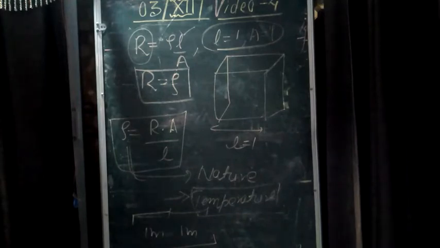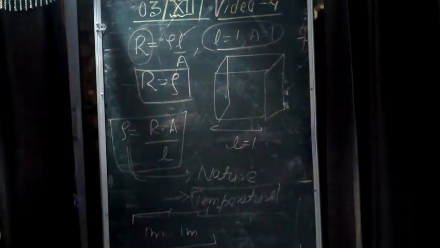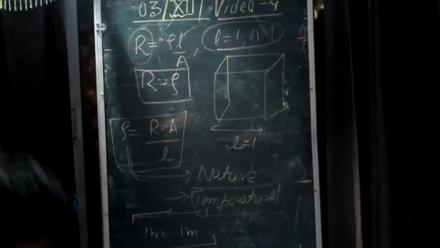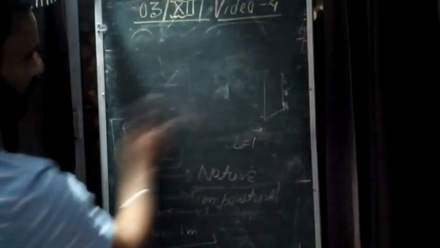A material like a semiconductor has resistivity in between that of conductor and insulator. We will discuss semiconductors in a coming chapter, but our main focus will be on resistivity. Now next, how can we write another form of resistivity like resistance?